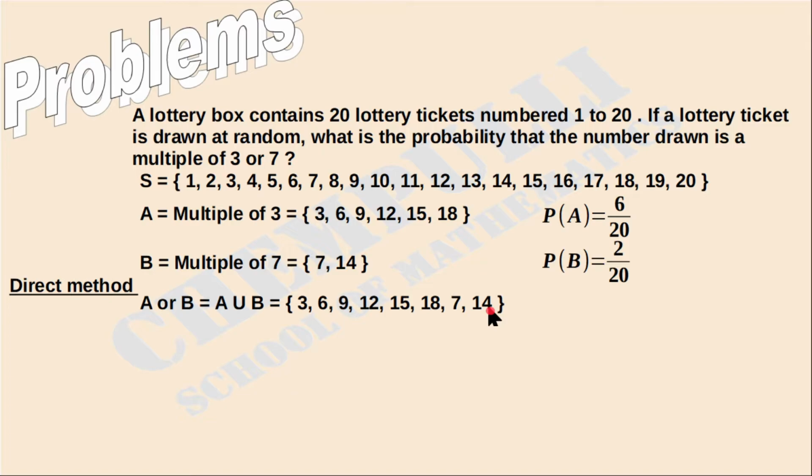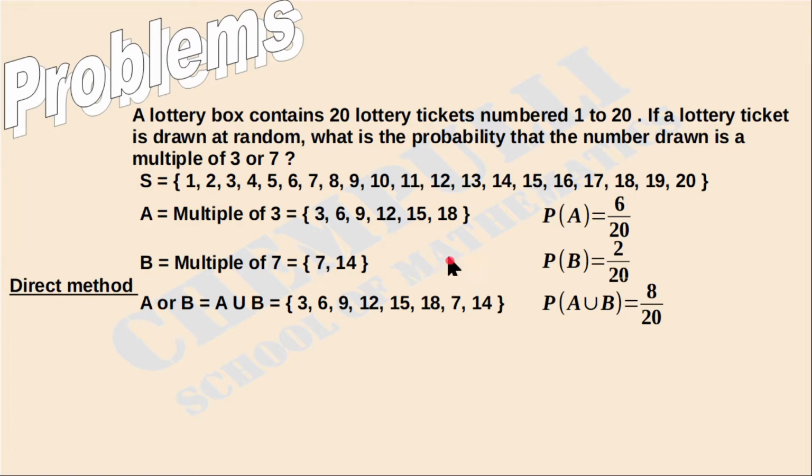So P of A union B is equal to 8 over 20, since the total number of outcomes is 20. That is the direct method, the easiest one. Directly we get the answer.